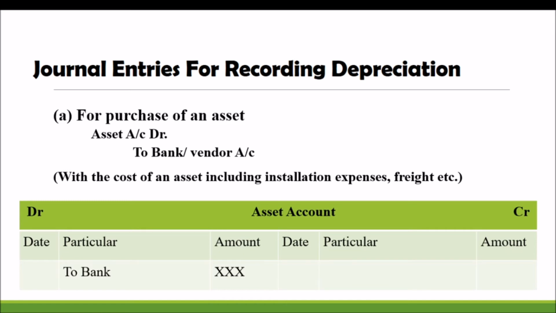Normally we are preparing asset account, depreciation account, and sometimes provision for depreciation account. So in asset account, we have to write in the debit side the value of the asset purchased. It includes the total expense: purchase price plus installation charges, freight, carriage, loading and unloading charges, everything we will write in the debit side of asset account to bank. So remember that entry and how to write the item in the accounts.